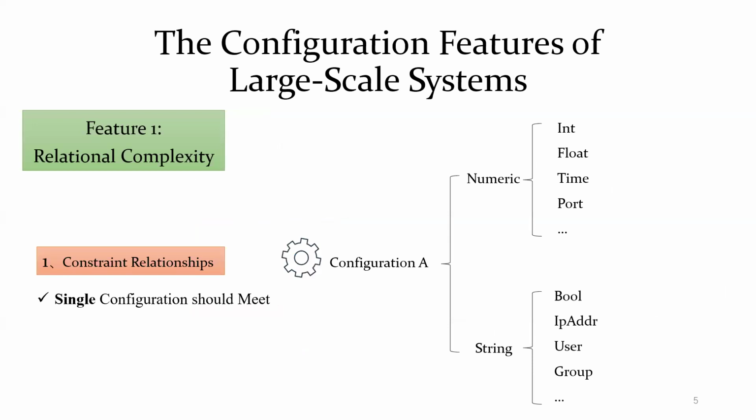However, this is difficult because configurations in large-scale systems have their own features. Feature 1 is relational complexity. A single configuration has construct relationships. For example, for a certain configuration A, its type may be numeric or string, and its value should satisfy its type constructs.